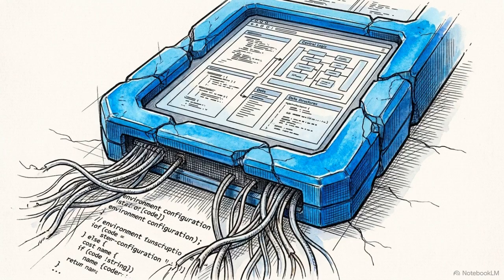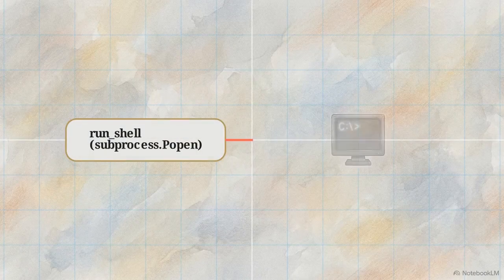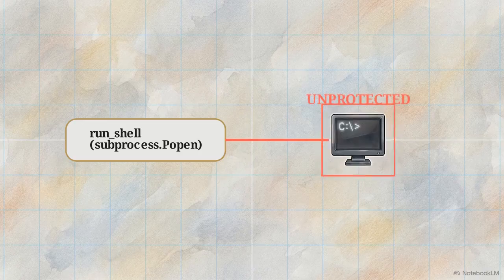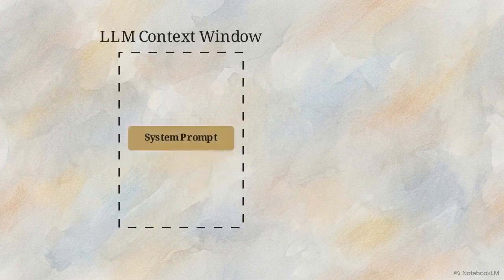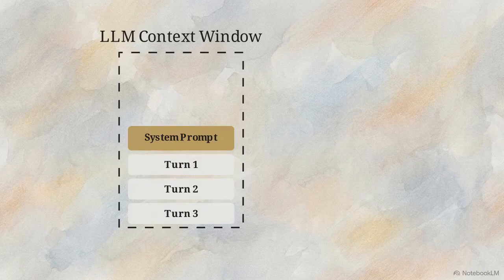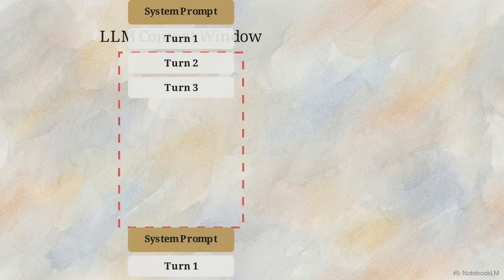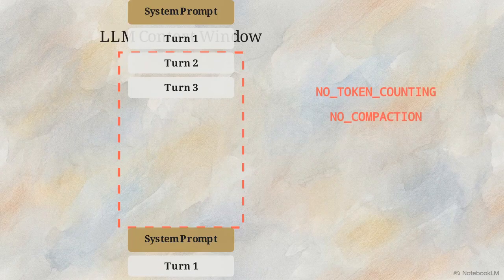While the application layer defenses are robust, the system makes explicit, highly visible engineering trade-offs. The first gap is isolation. There is no operating system sandboxing. Tools like run shell execute via raw subprocess.popen, inheriting the full parent environment without any containerization. The second gap is context management. The entire historical message array is forwarded to the provider on every single turn. There is 0 text compaction and no token counting, introducing a high risk of silent window overflows during long sessions.